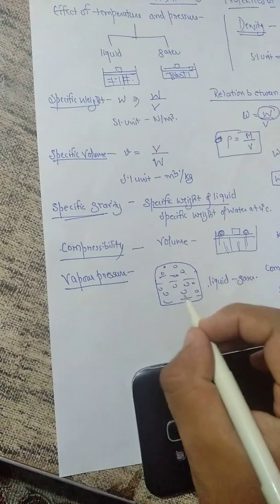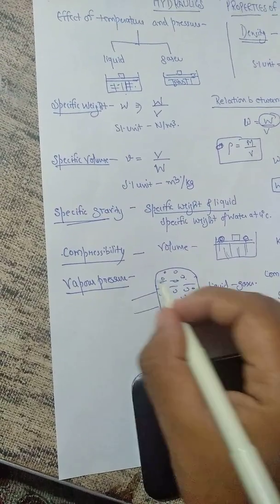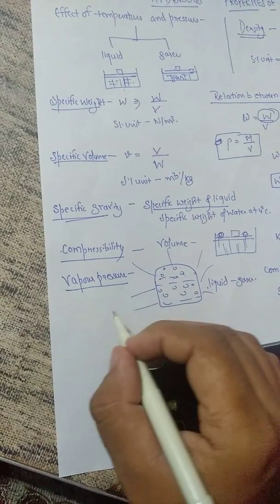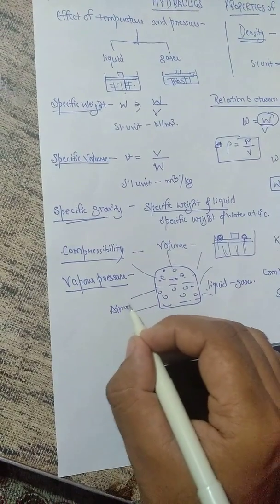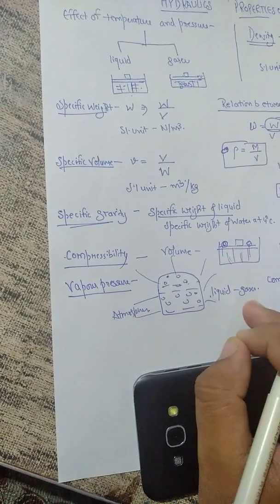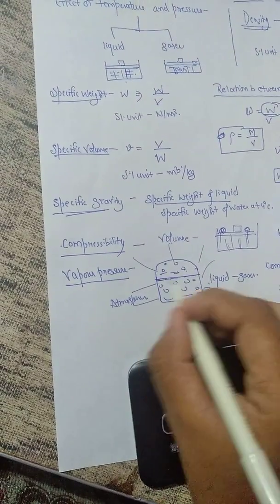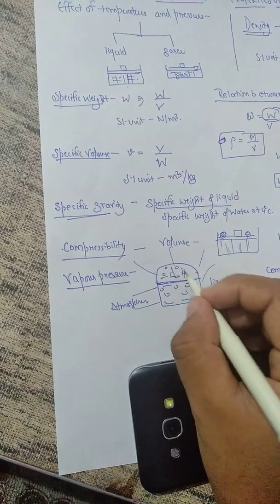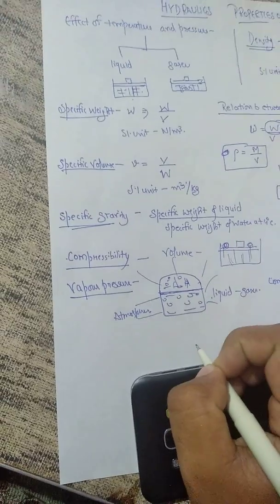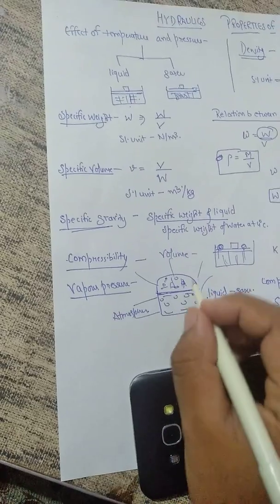The rate of evaporation depends upon the temperature of the liquid and the atmospheric pressure, which is also known as partial pressure. Only those molecules leave the space which have some external energy, but some molecules rejoin again and again.